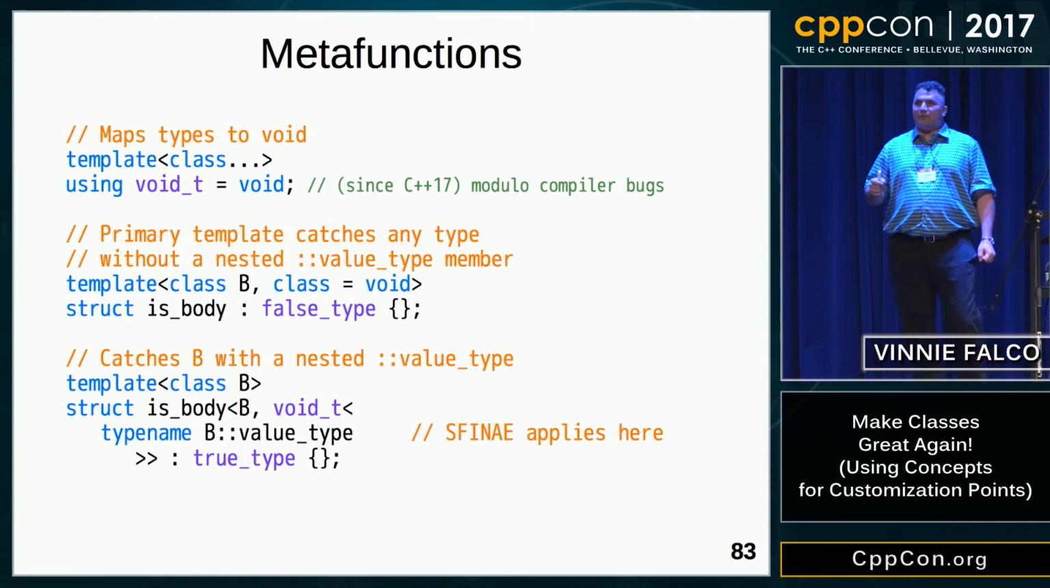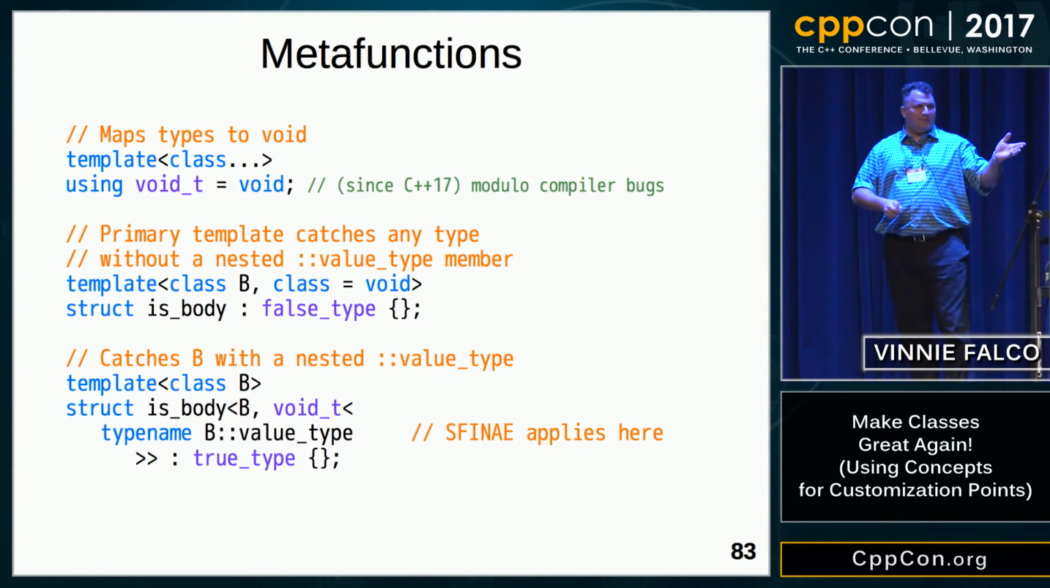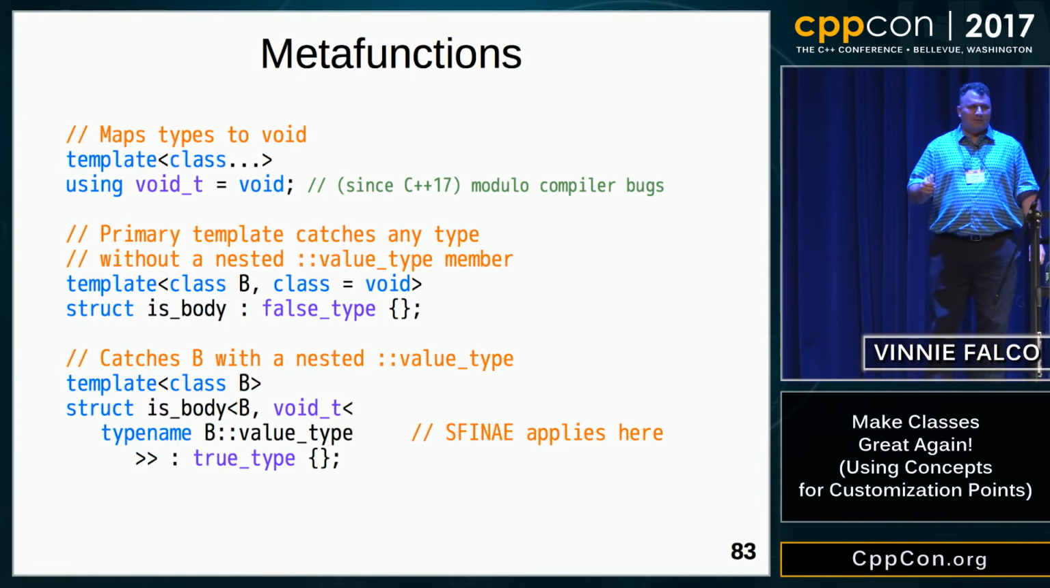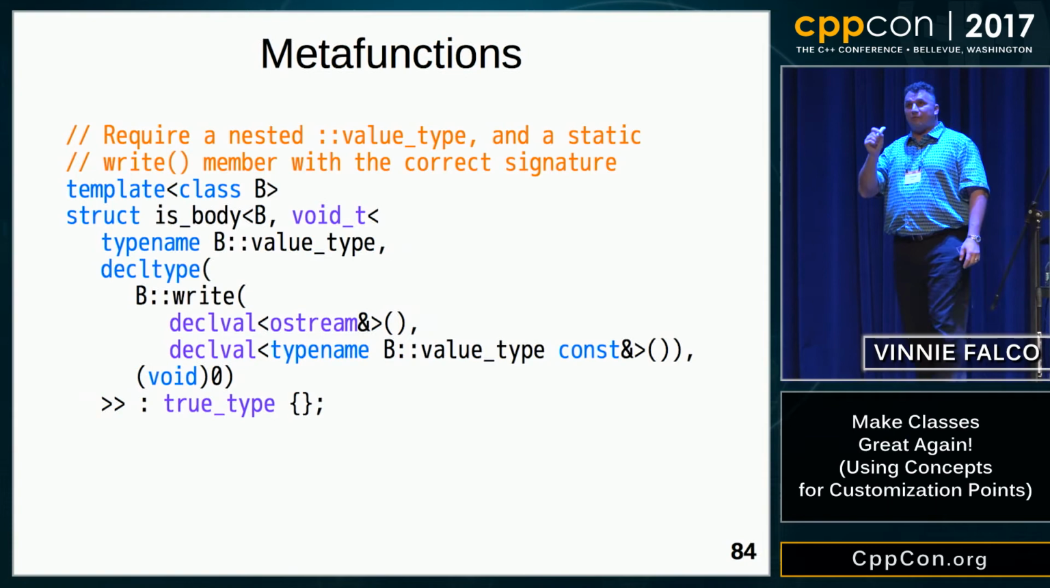So first we want to check for a value type. All we do is we name the type. So you can see typename B::value_type. We put that in our list. So now we're checking for value_type. That's going to be great. So we're halfway done. The next thing that we need to do is check for a static write function.